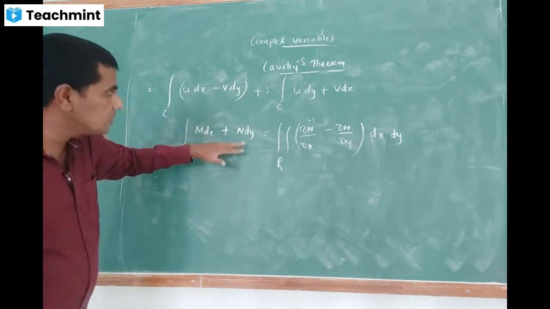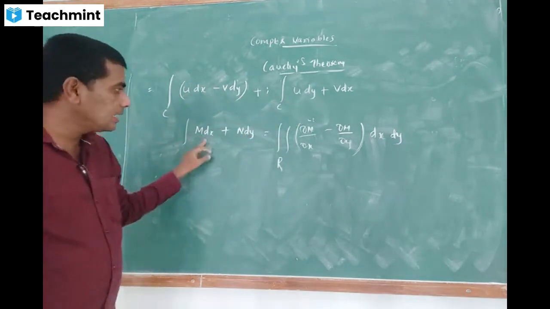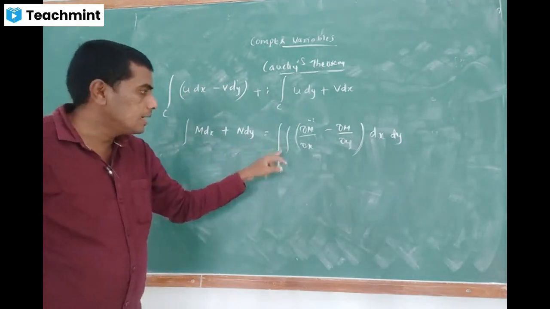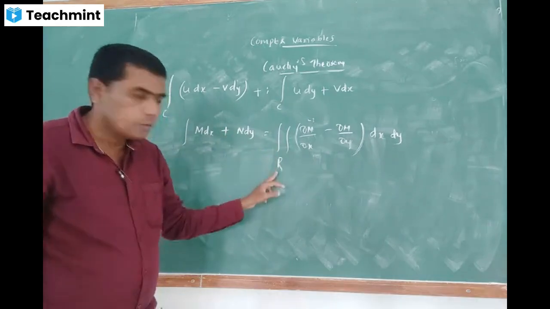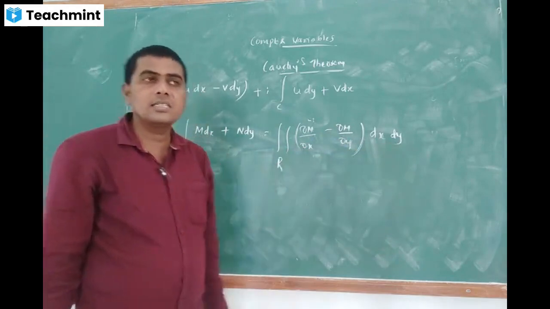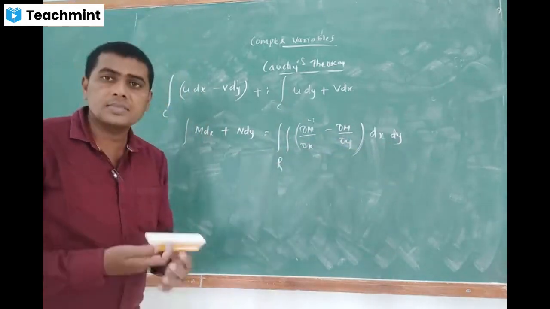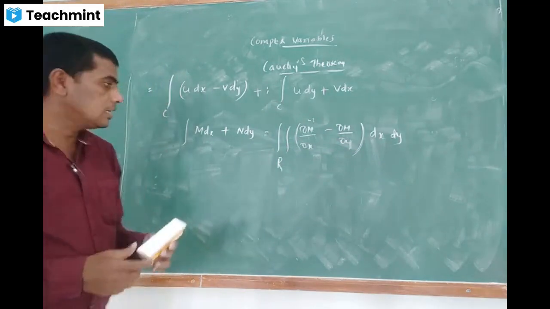Compare this standard definition with respect to the two integrals here. So, line integral m dx plus n dy is equal to the double integral over the region R of dou n by dou x minus dou m by dou y into dx dy. This is nothing but the statement of Green's theorem. Already I taught this in the first semester. Green's theorem. Is it clear?